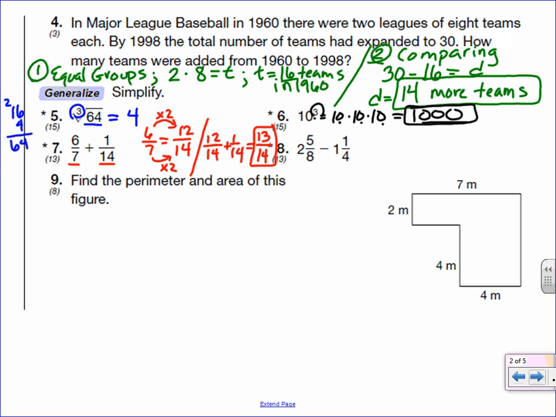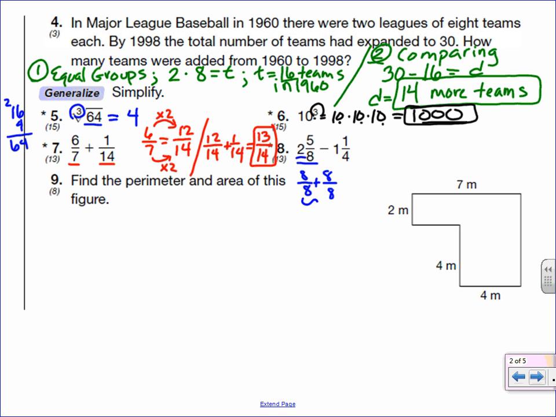In number 8, we have to first turn the mixed numbers into improper fractions, which means higher numerators than denominators. So when I have the number 2, what that means in terms of eighths is I have 8 eighths is 1, and another 8 eighths is 2.